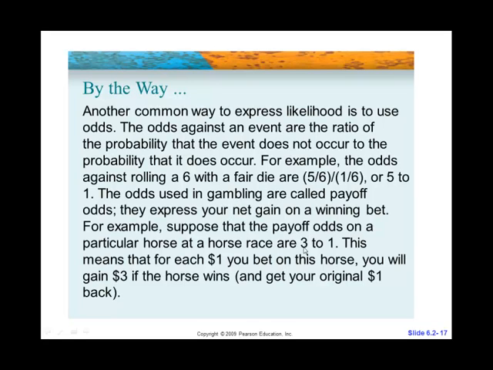Whereas when you're gambling, they tell you how much you're going to win. So at a horse race where you have 3 to 1 odds, that means if you pay $1 and it wins, you're going to get $3 plus the dollar you originally paid. They always give that back to you. If you lose, you just lose the dollar. So that's what odds are. If you ever hear odds there, don't get them confused.